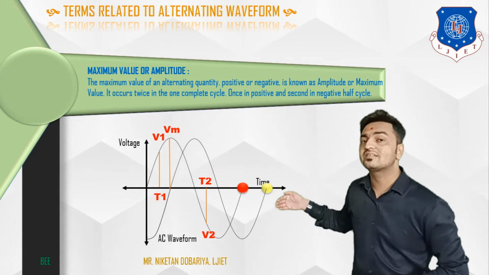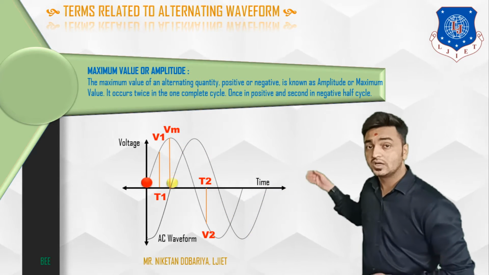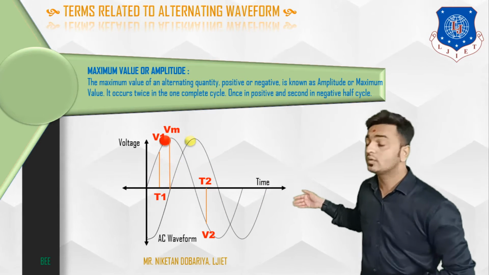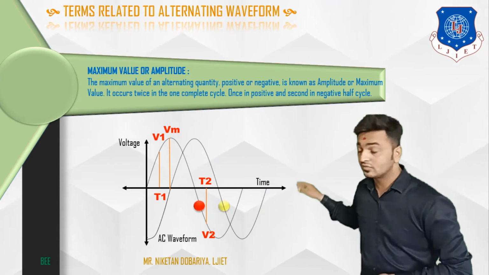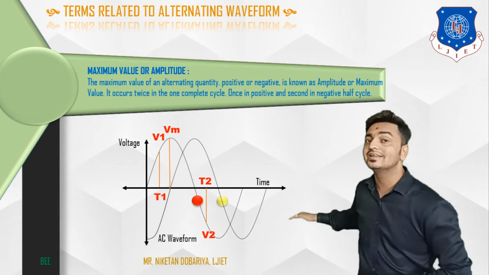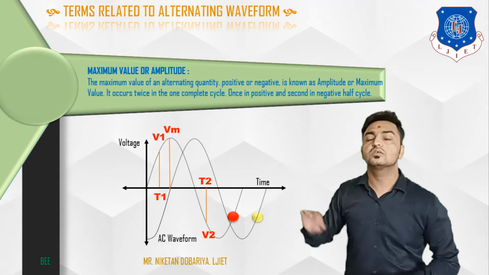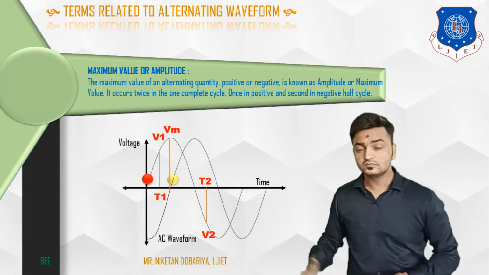And if we consider this negative cycle, again at this particular angle we are getting its maximum value on the negative side. This positive maximum and this negative maximum define the amplitude of this waveform.